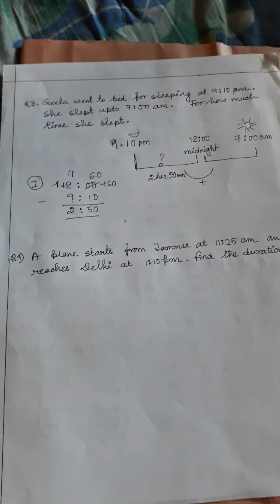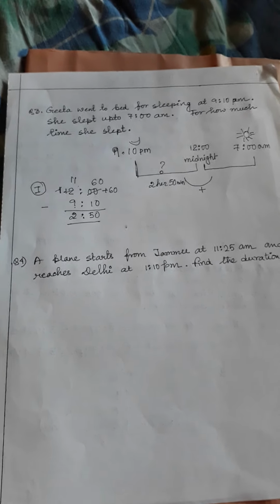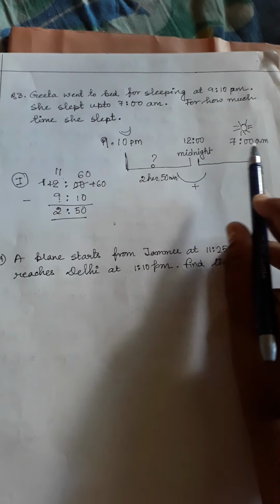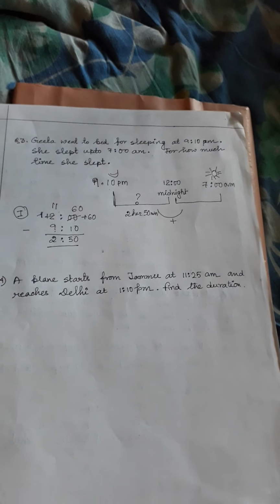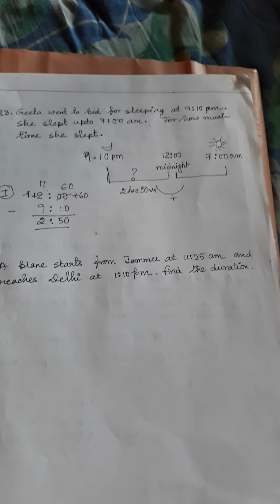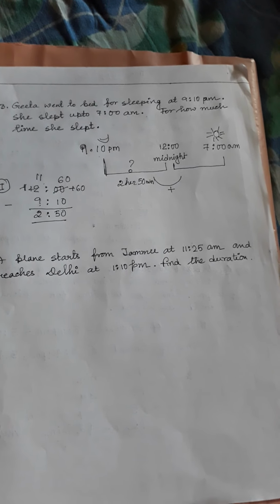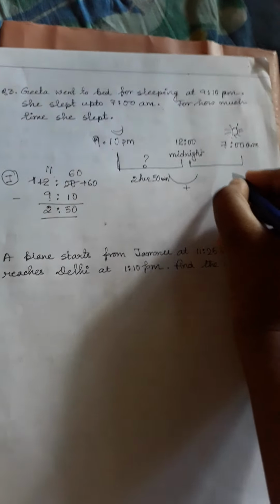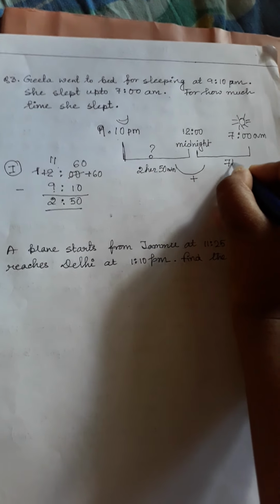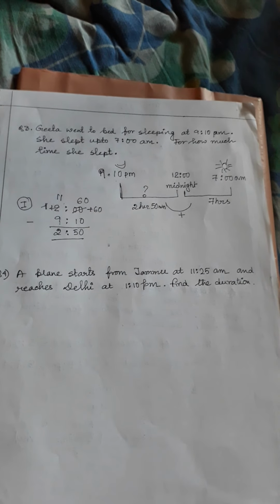This is not the answer, right? Because again we have to find out from 12 midnight to 7 AM. This you know very well. From 12 midnight to 7 AM how much time will it be? This will of course be 7 hours, right? So we will write down here 7 hours. This is very easy. From 12 midnight to 7 hours.